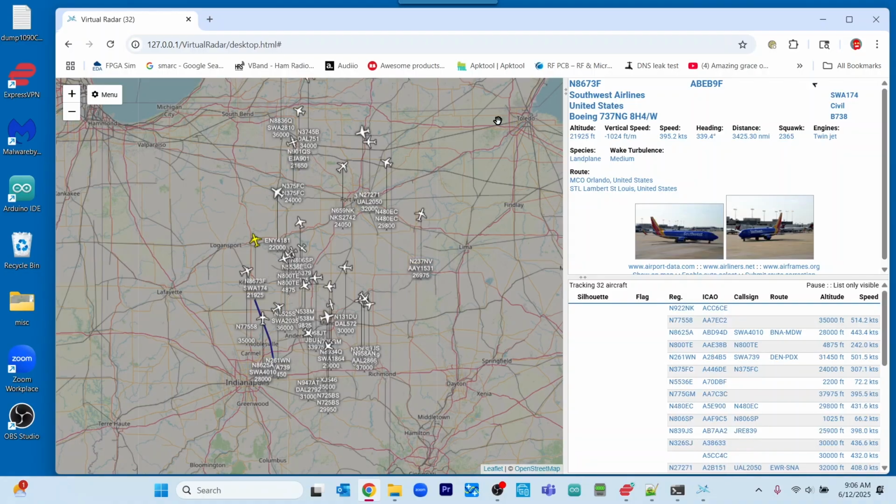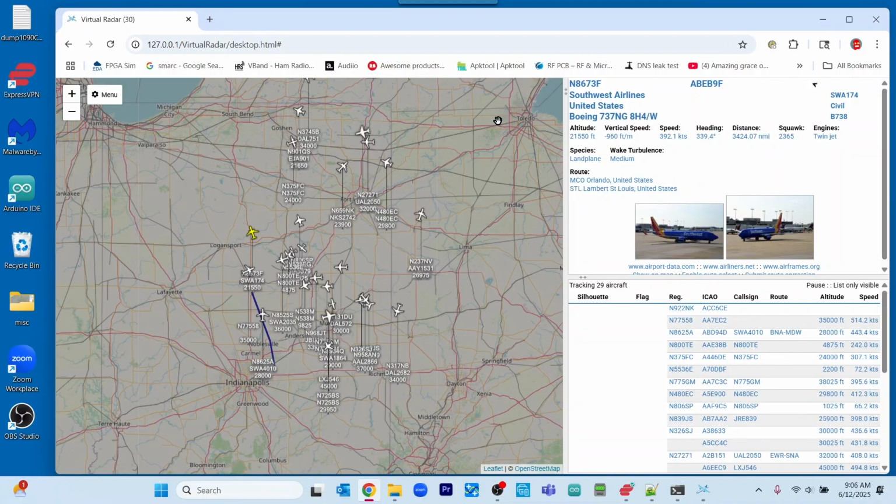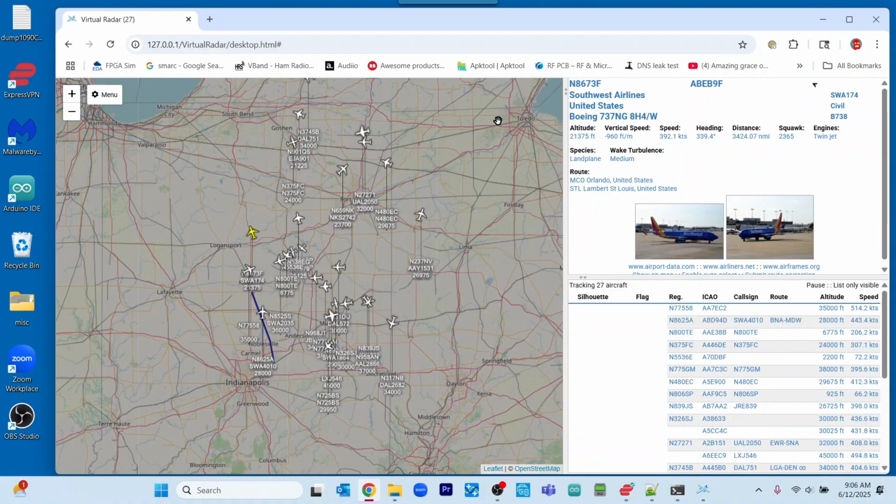So the next step is we're going to be doing the same thing for the RTL-SDR V4. There are some differences. So if you have the RTL-SDR V3, then you can skip the next section and call this particular project a success.